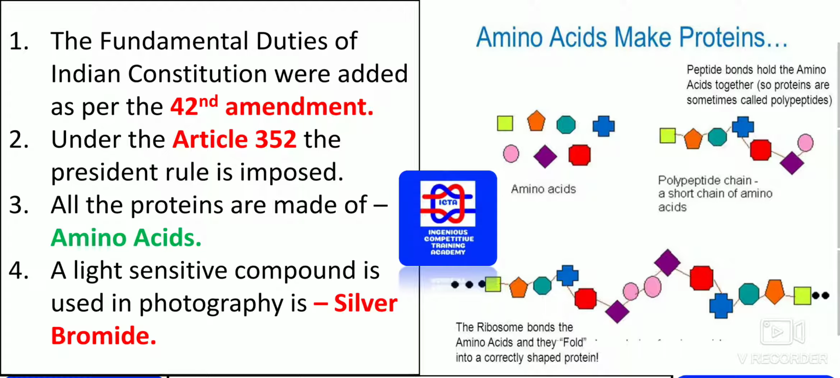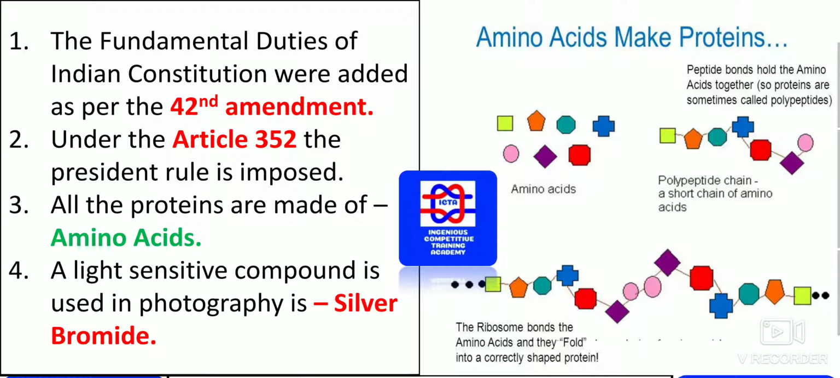All the proteins are made of what? They are made of amino acids. So all the proteins are made up of amino acids.